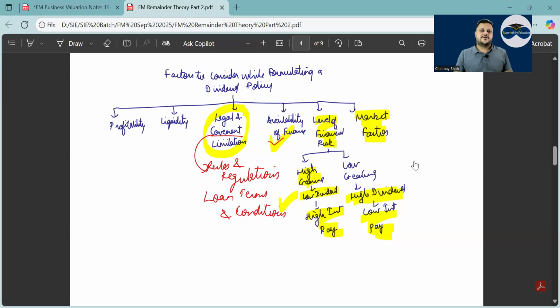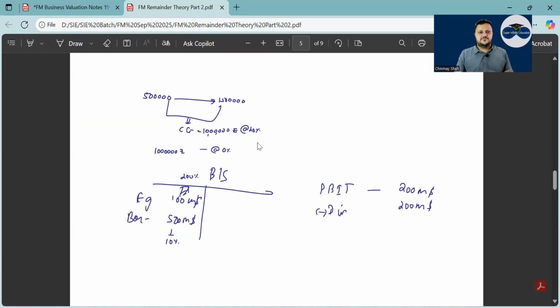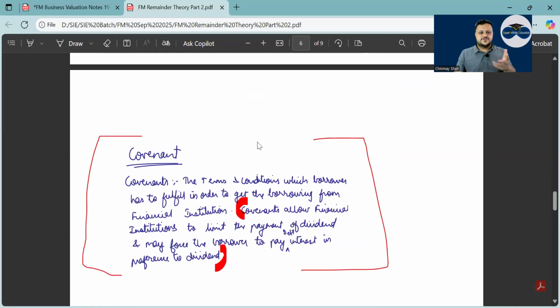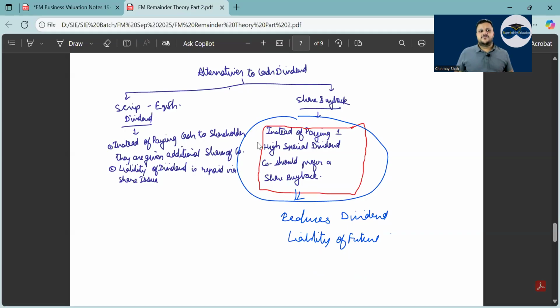Then there are other market factors that you need to look at, right? Investor tax consequences and market factors. What is the covenant I have given? Those are terms and conditions given by the bank. Alternative to cash dividend is a scrip or equity issue. Or scrip dividend: instead of paying cash to the shareholder, you give additional shares of the company to the shareholder. Liability of dividend is repaid via share issue. Then you have the share buyback.